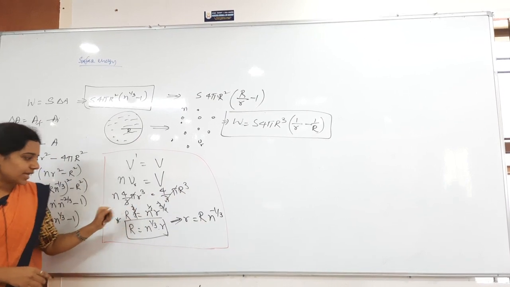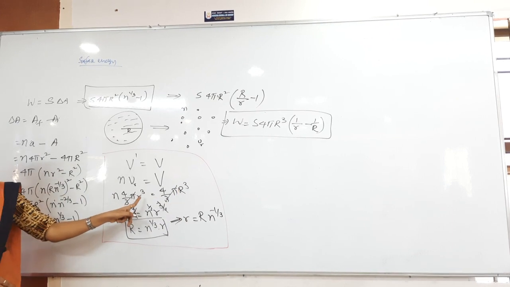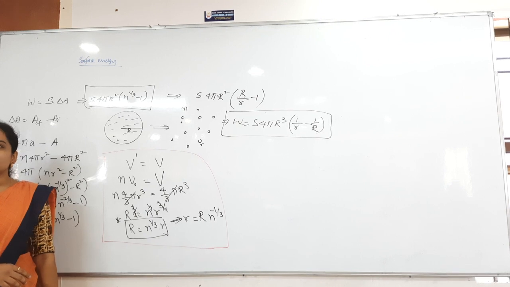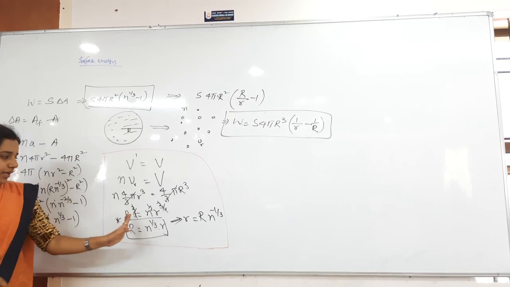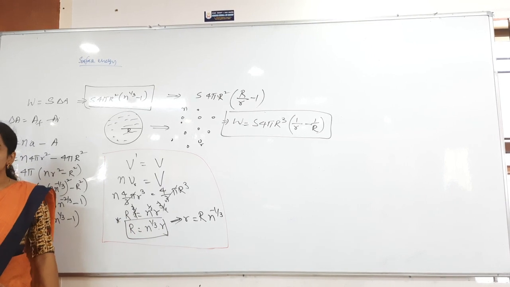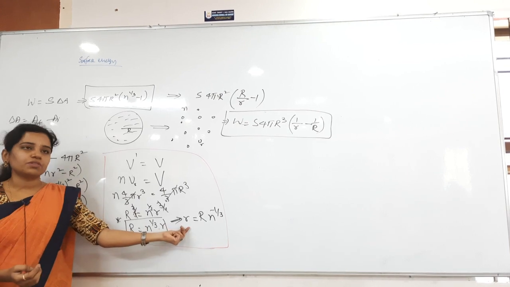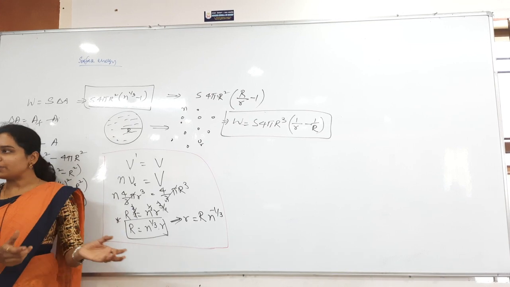Now this 4 by 3 pi gets cancelled, then what I am writing: R cube is equal to n into small r cube. Now I want to get only R. For that I can take the power of 1 by 3 on both sides. Then we get R is equal to n power 1 by 3 into small r. From this relation, however you want, you can write small r is equal to capital R into n power minus 1 by 3.